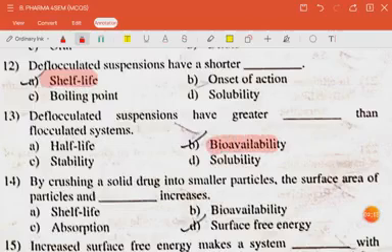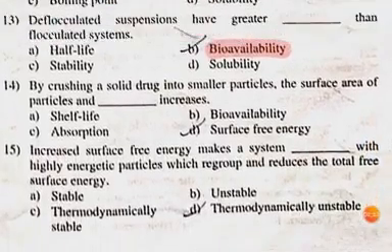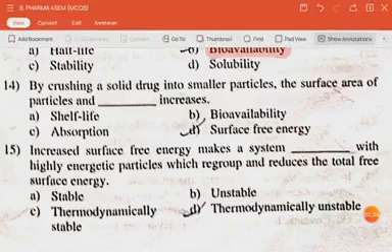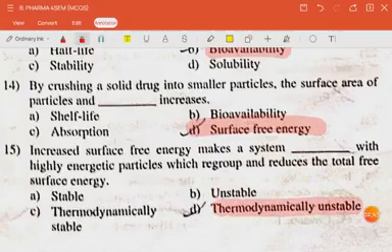The answer is bioavailability. The next question is, by crushing a solid drug into smaller particles, the surface area of particles and dash increases. The answer is surface free energy. The next question is, increased surface free energy makes a system dash with highly energetic particles which regroup and reduces the total free surface energy. The answer is thermodynamically unstable.